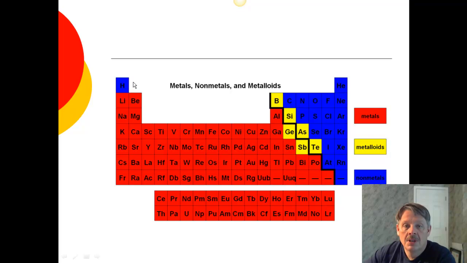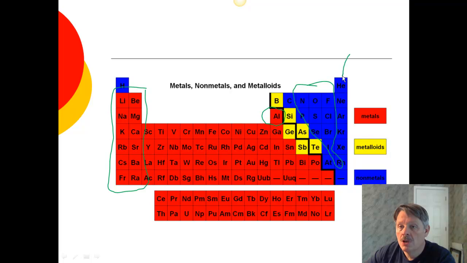Now the metals that we're going to talk about today are our alkali metals and our alkaline earth metals. Those are in the first two columns. We're also going to talk about aluminum. The rest of the metals we're not going to worry about. Now our nonmetals are in blue. We're going to talk about these guys as our nonmetals. But we're not going to talk about the noble gases because the noble gases don't bond with anything. So we're going to ignore them.